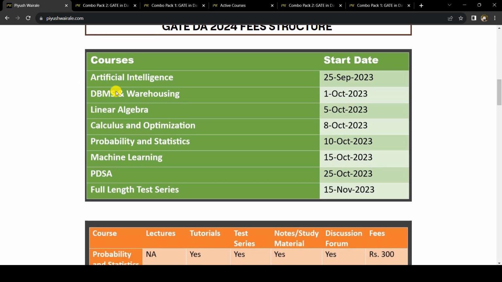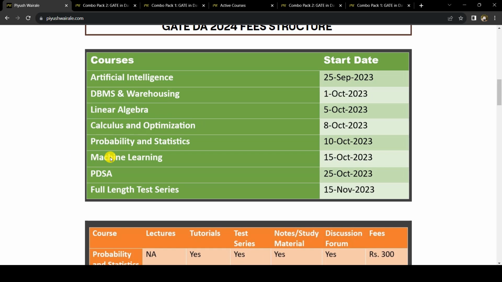Now this AI and DBMS will be a full course lecture series starting from 25th September and 1st October. Now, linear algebra, calculus, and probability and statistics will be a test series, okay? Not lectures. The test series will get activated on 5th, 8th, and 10th October. Along with that, you will get some tutorials also, to help you in the test series and in problem solving. So you can take the benefit of that.